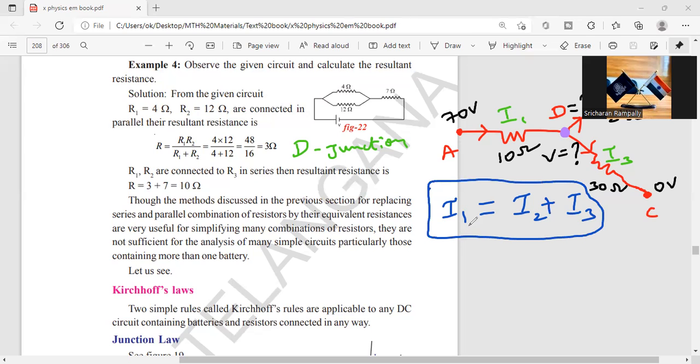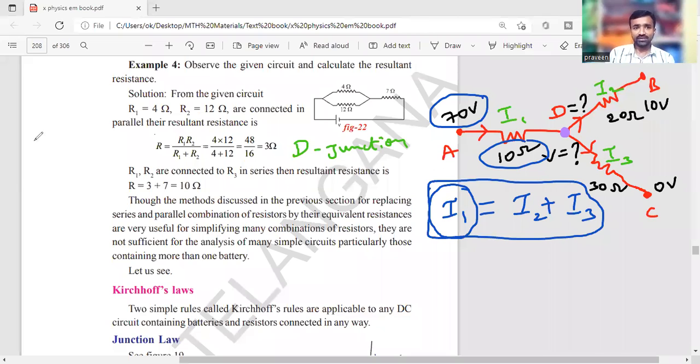But using this, how do I find the V value? I don't know V in this equation. So convert this I into V, because voltage is given and resistance is given. The V, I, R relation: V is equal to IR.